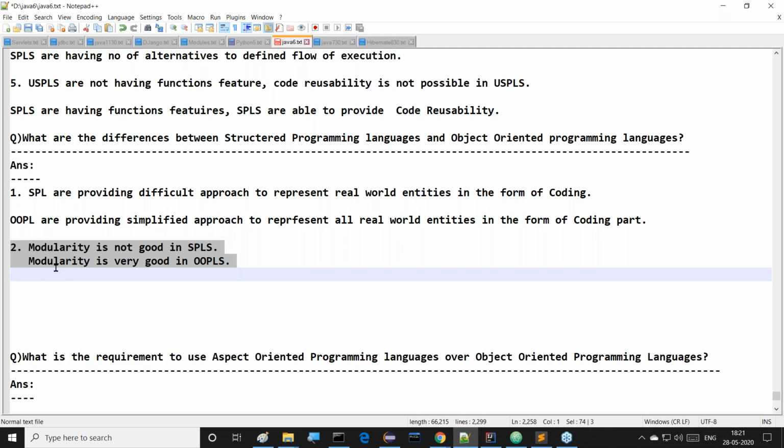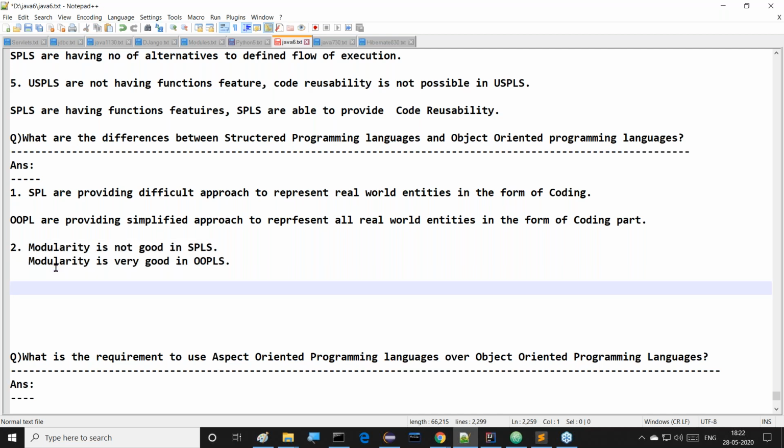So here, first we initially divide the total requirement into a number of pieces, where each and every piece is called a module. Yes, exactly. Code is divided into a number of parts, and each and every part is called a module. Inside this module, related code exists. That's fine. So the division and representation of the modules is not good in the case of structured programming languages, but module representation and module processing is very good in the case of object orientation. Right, sir. This is one point.